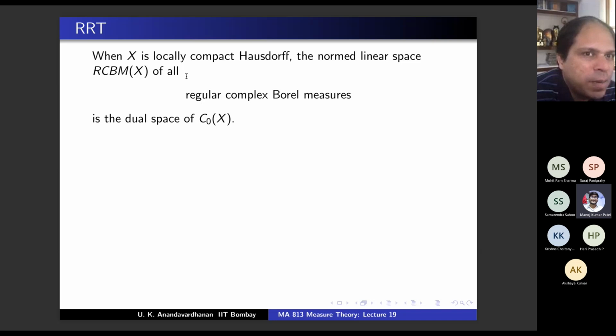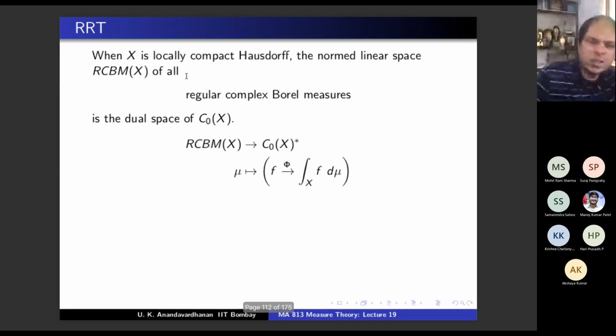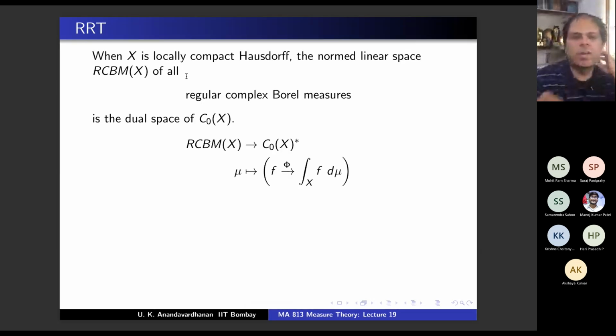Very good. Given a measure, I will give a natural definition of a linear functional on C0(X), which you can just integrate. So I am giving a map from the regular complex Borel measures to C0(X) star, exactly like LQ to LP star. Given an element, that is just a measure mu, I take f and give a linear functional, which is just integrating f with respect to mu. That's clearly a linear functional, no? Yes. Is it a continuous linear functional? Is phi continuous?